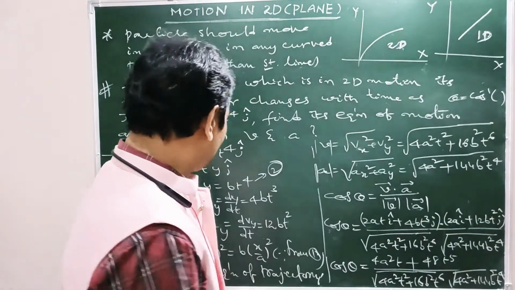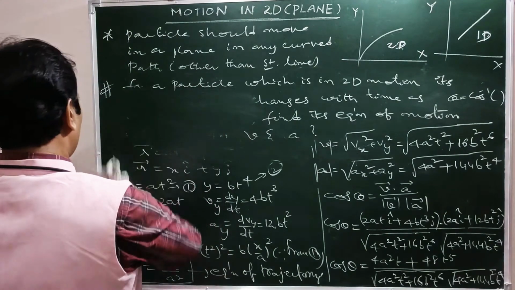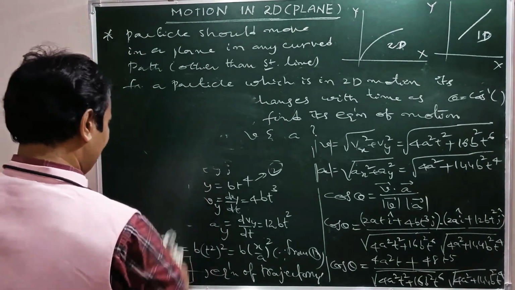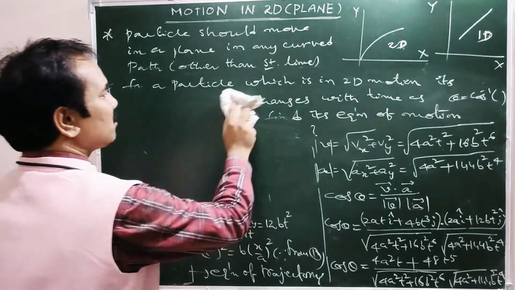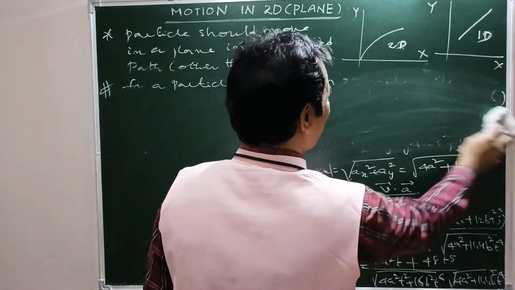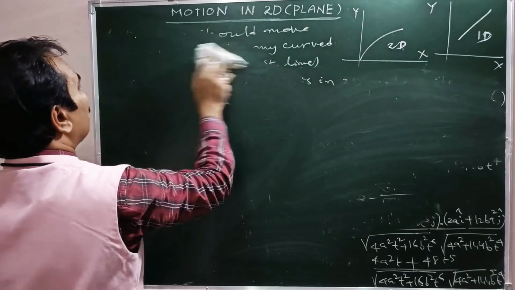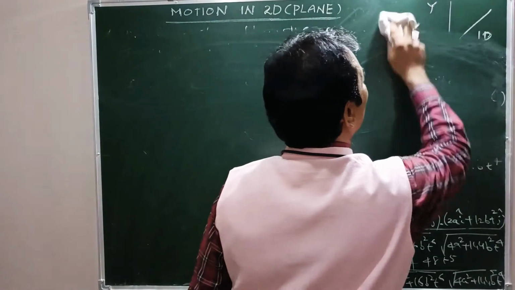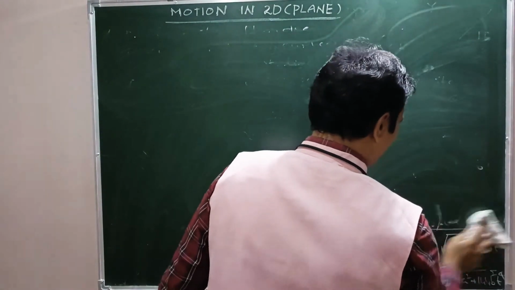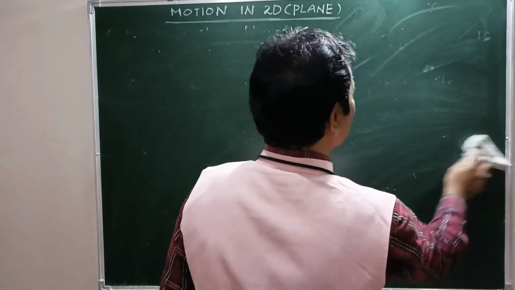Now let us see special cases of 2D motion. What are the special cases here? Projectile motion and circular motion.